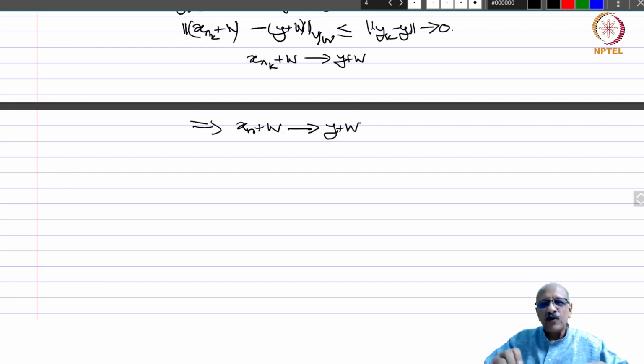And thirdly, if you have a Cauchy sequence and a convergent subsequence, the sequence converges to the same limit. So using these three, we have shown that if V is complete, then V by W is also complete, and therefore it becomes a Banach space. So with these examples, we will wind up, and our next topic for discussion will be continuous linear transformations. Thank you.